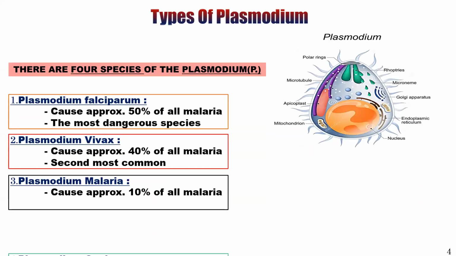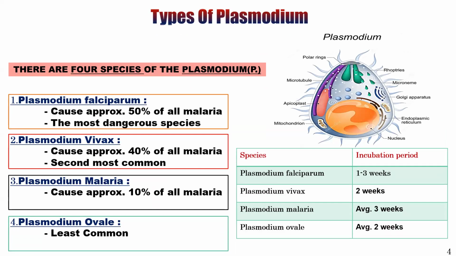Now, there are four species of Plasmodium that cause malaria in humans. First one is Plasmodium falciparum. Second one is Plasmodium vivax. Third one is Plasmodium malariae. And the fourth one is Plasmodium ovale. First one is Plasmodium falciparum. It is the most dangerous species, causes approximately 50% of all malaria, and its incubation period is 1 to 3 weeks.